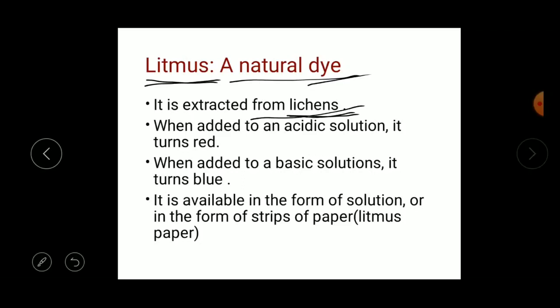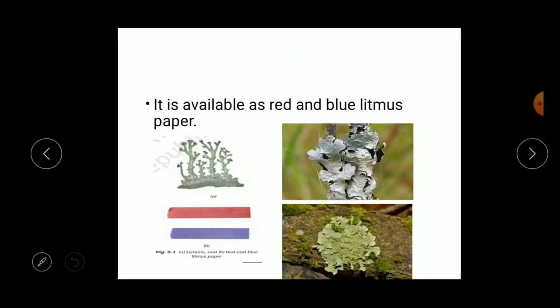Here I will show you the picture of lichen. See, these are the lichens. It is a simple slow growing plant-like organism that typically forms a low crusty, leaf-like or branching growth on rocks, walls and on trees.